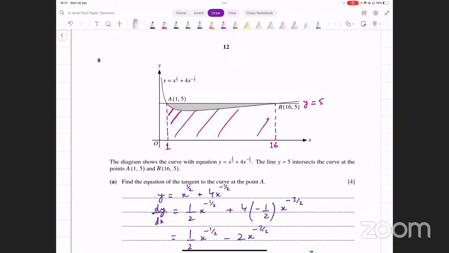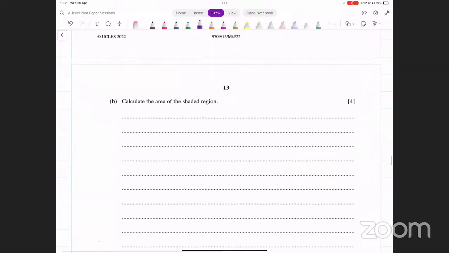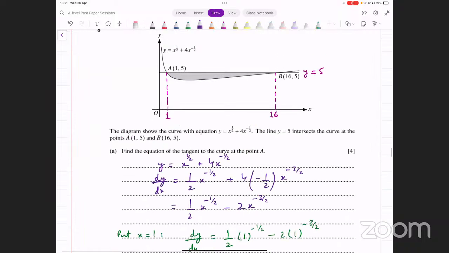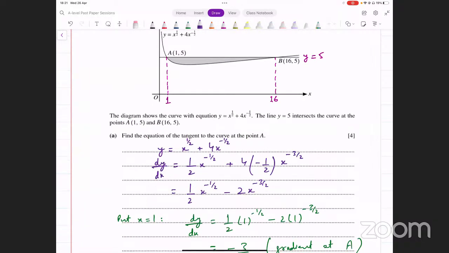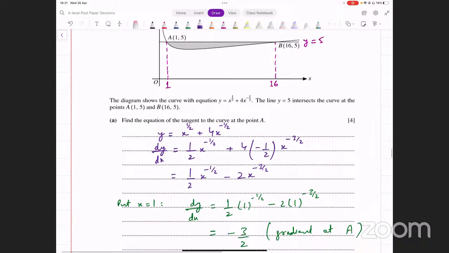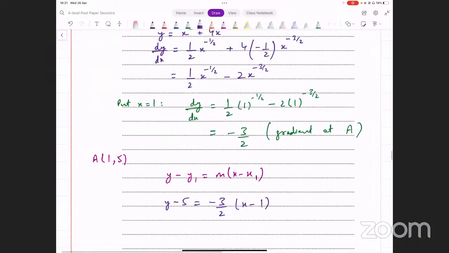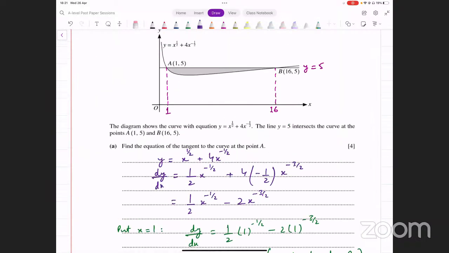Okay, so that's pretty straightforward actually. Let's do this. Let's find the area of the rectangle first of all. यहाँ पे लिख लेते हैं. Area of rectangle, that's length into width, right? Length into height. Length is 1 to 16, which is 15. 15 into height, which is 5. Area of the rectangle is going to be 15 times 5, which is 75. Okay, so that's pretty straightforward. Now we need to find the area between the graph and the x-axis.